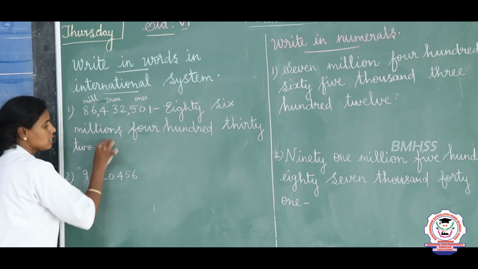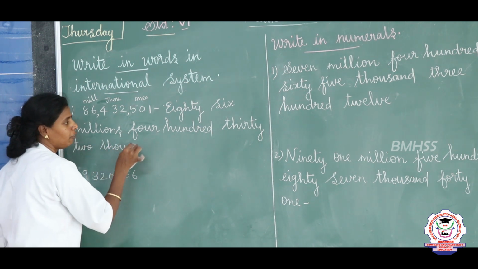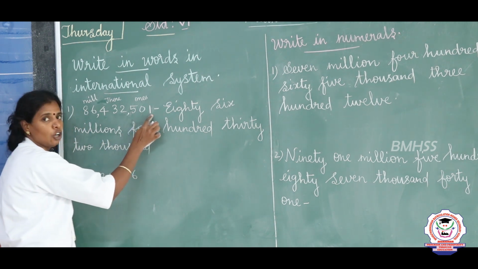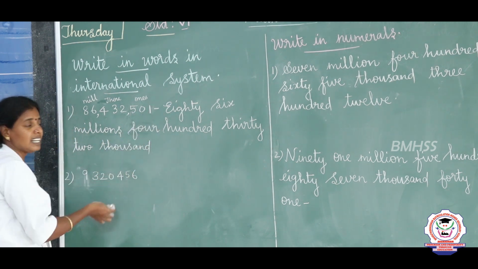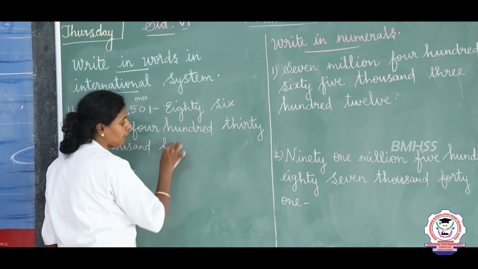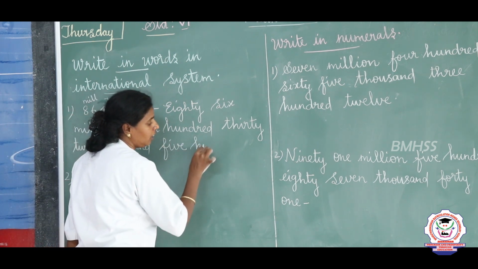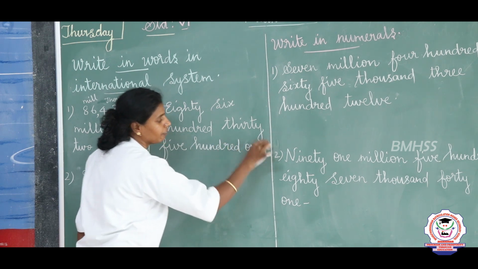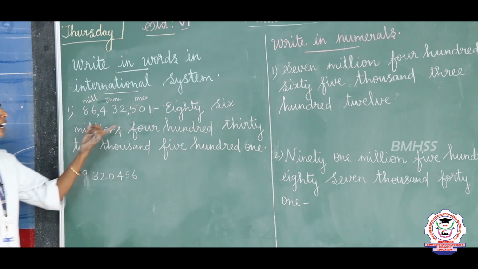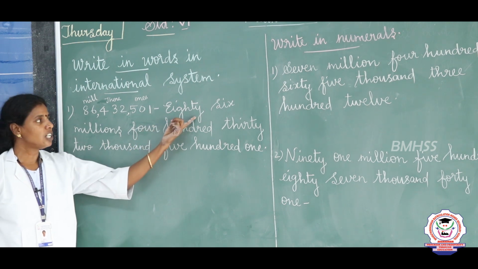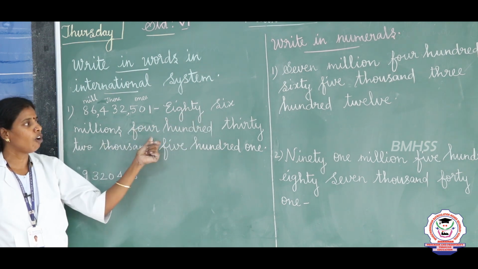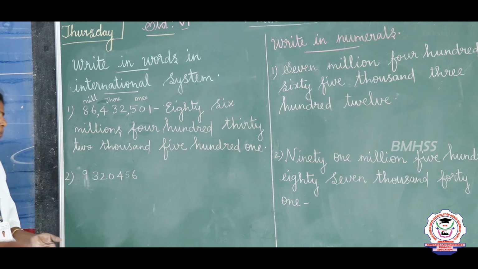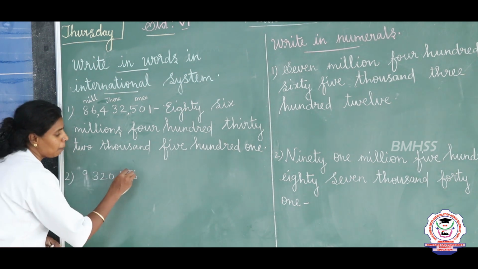So which is in the place of 1000. So we are going to write 432,000. Next 501. So 501 we will read as 501. Is it clear? How to make a words in international system is 86,432,501. So for the next number, tell me where to place the commas first.